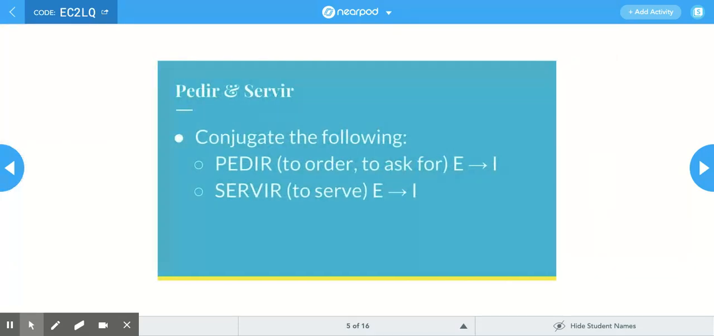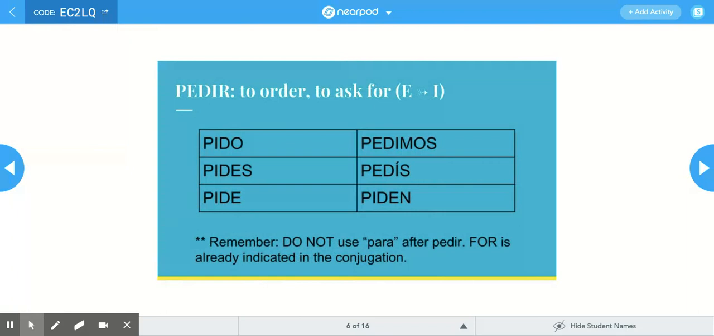Pedir and servir conjugate the following. So pedir is to ask or to order, which is e to i, and servir is e to i as well. So pedir, to order or to ask for: pido, pides, pide, pedimos, pedís, and piden.